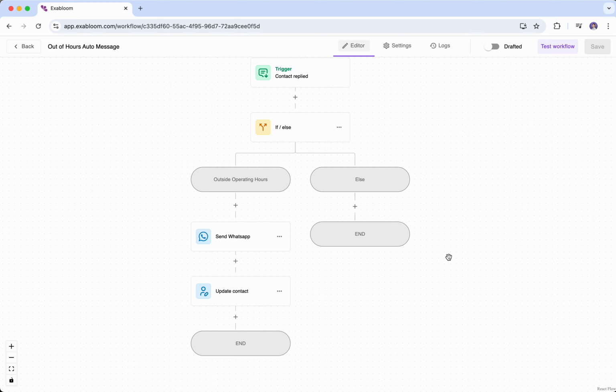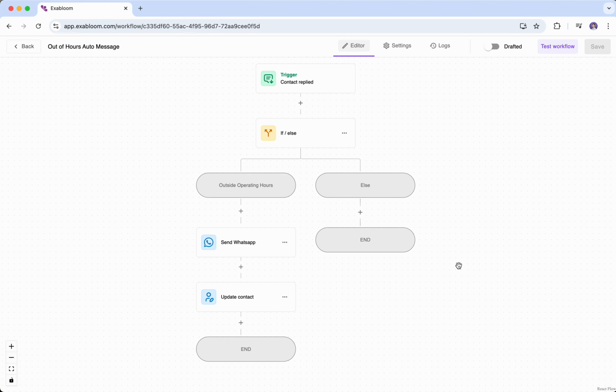Right, so that's what we have done so far. Okay, in the next video, I would like to show you how we can test out this workflow.